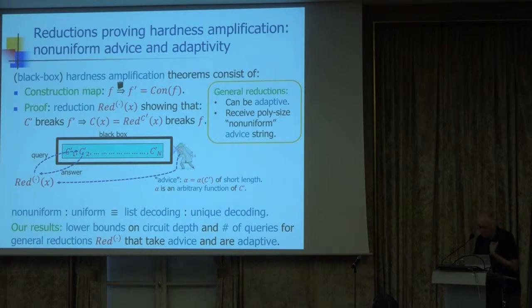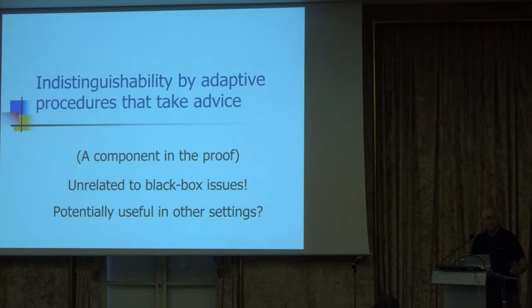So what we really show are lower bounds on the circuit depth of such procedures, of a reduction. That's the first result. And the second result is a lower bound on the number of queries of such procedure. And the new thing here is that we handle general reductions that can take a polynomially long advice string and are adaptive. Okay? So that's what I wanted to say about reductions.